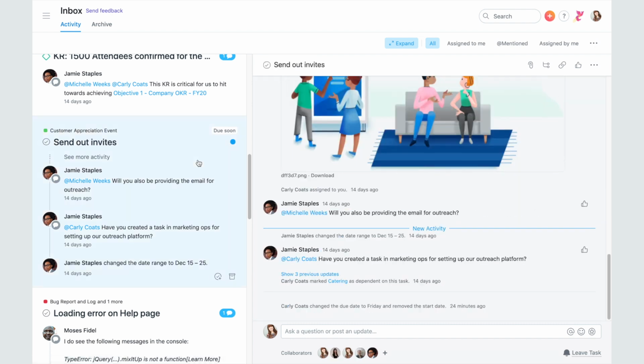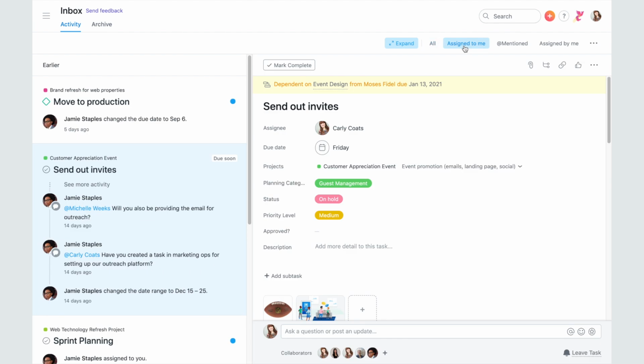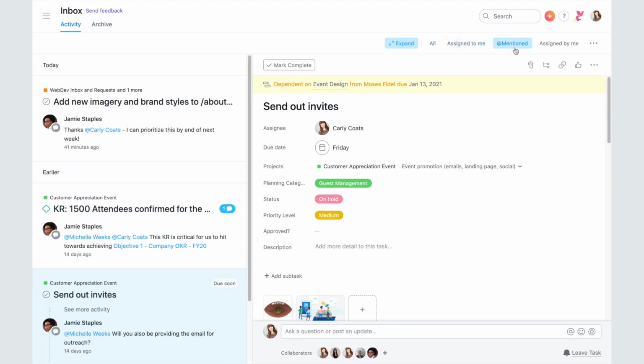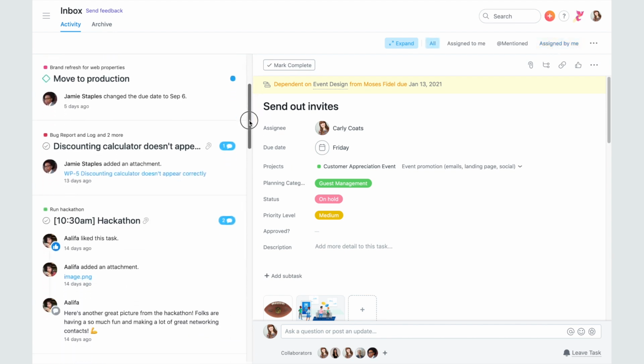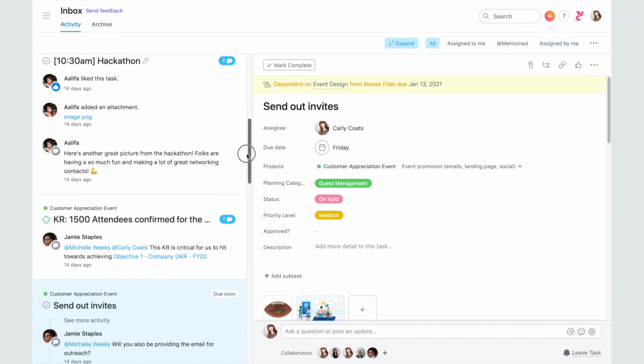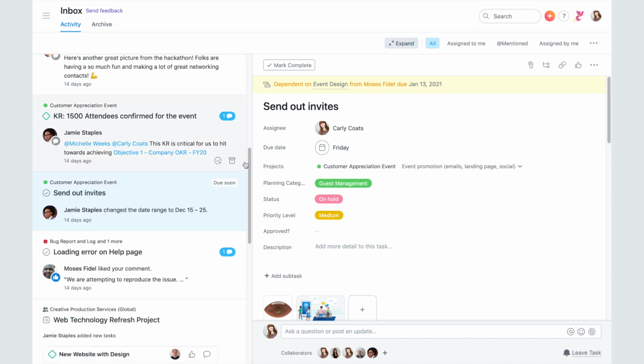Click on an inbox notification to see more detail on the right-hand side. Use filters to view a subset of your inbox notifications. Assigned to Me shows you updates on tasks you own. Use @mentioned to respond directly to conversations where you've been mentioned. Assigned by Me lets you see updates on tasks that you've assigned to other people. You can also view an expanded or a collapsed version of your inbox, depending on whether you want more information or just want to scan quickly.